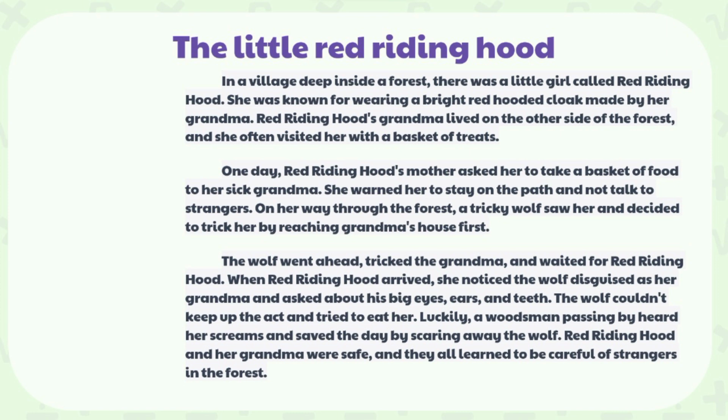The wolf couldn't keep up the act and tried to eat her. Luckily, a woodman passing by heard her scream and saved the day by scaring away the wolf. Red Riding Hood and her grandma were safe, and they all learned to be careful of strangers in the forest.